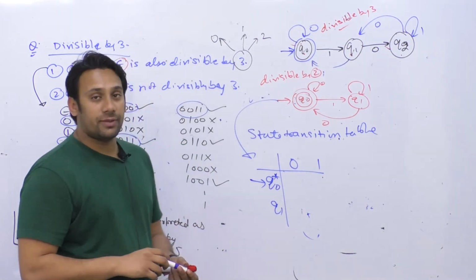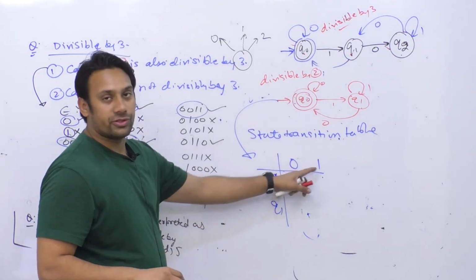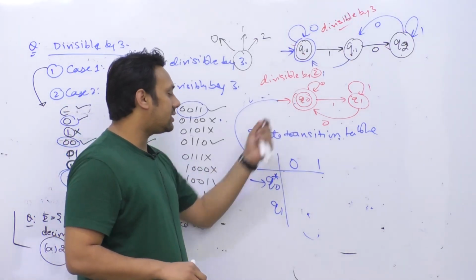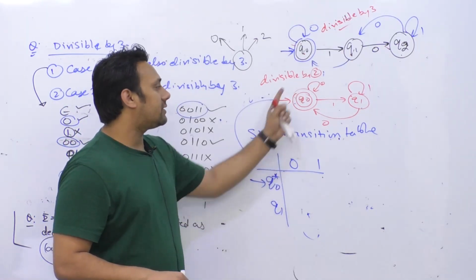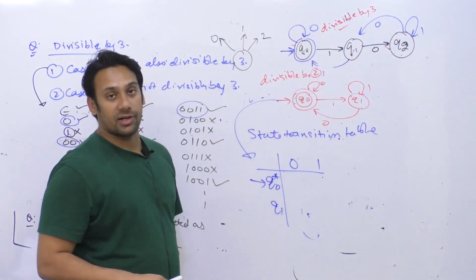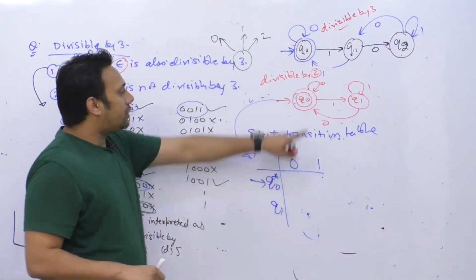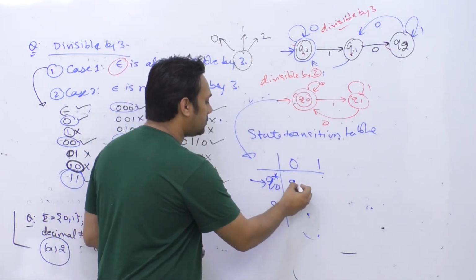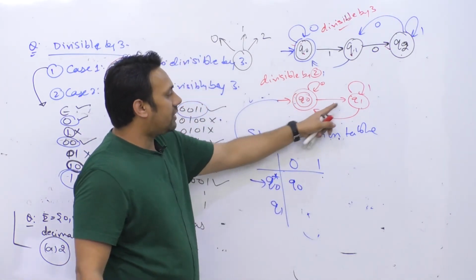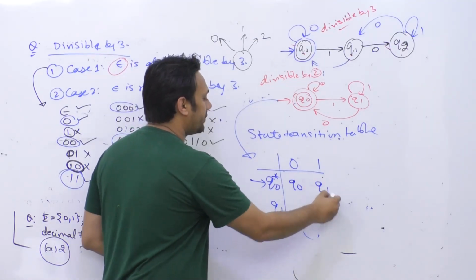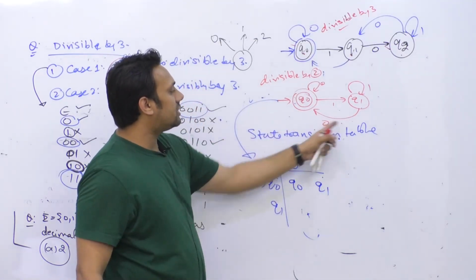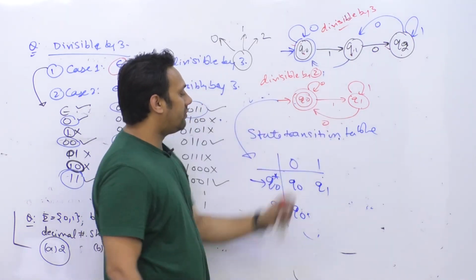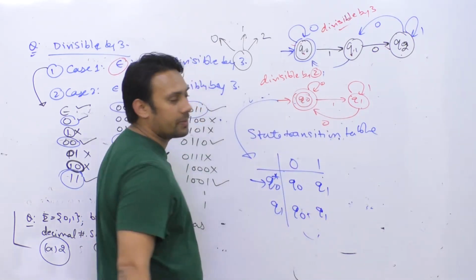In a state transition table, you put all your inputs here and all your states here. If a state is an initial state, I'm going to put an arrow. If a state is a final state, I'm going to put a star. Now in Q0, if you give a 0, you'll go to the state Q0 only. In Q0, if you give a 1, you go to the state Q1. In Q1, if you give a 0, you go to the state Q0. In Q1, if you give a 1, you go to the state Q1. Okay.